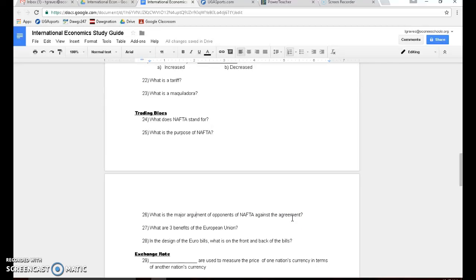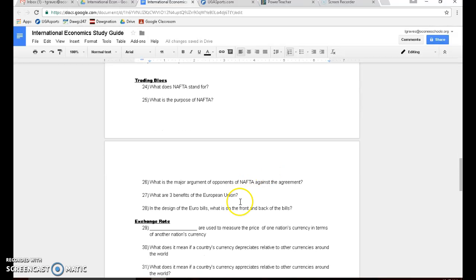Because think about it, if you're a company and workers in Mexico will work for a lot less than workers in the United States, well, you're going to put your factories down there and then just import the goods that they produce back into the United States because there's no tariff. It's free trade. You can produce it for cheaper down there and just send it back to the United States for free. So it really helps out Mexico and Canada, and it's not so good for the United States. They lose a lot of jobs. Or in some ways, it's not good for the United States.